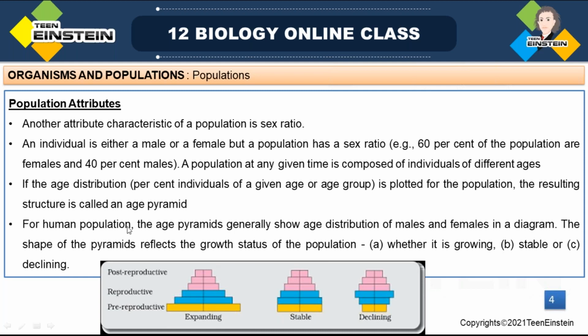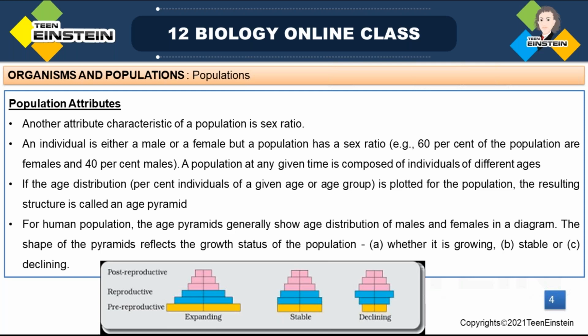In this population, organisms belong to 3 different stages: pre-reproductive, reproductive, and post-reproductive. To calculate the age of individuals of that population, this is the correct dividing method. We consider age in terms of post-reproductive, reproductive, and pre-reproductive.